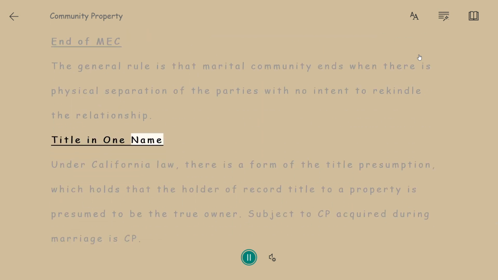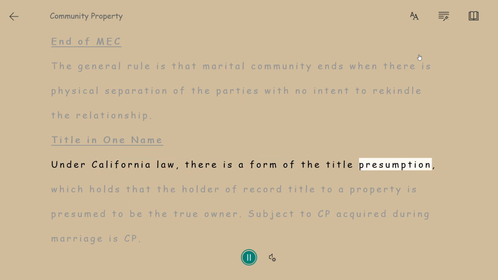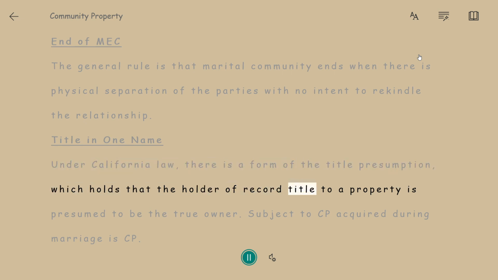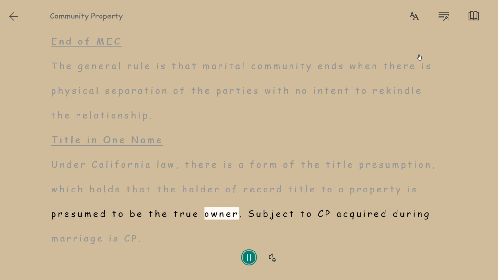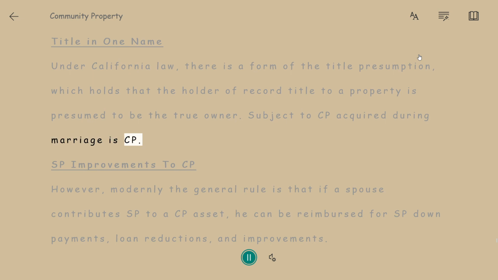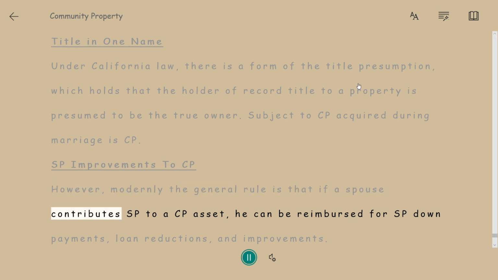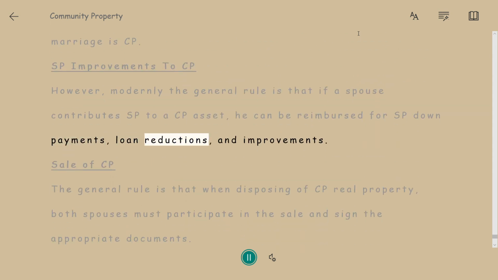Title in one name. Under California law, there is a form of the title presumption, which holds that the holder of record title to a property is presumed to be the true owner, subject to CP acquired during marriage is CP. SP improvements to CP. However, modernly the general rule is that if a spouse contributes SP to a CP asset, he can be reimbursed for SP down payments, loan reductions, and improvements.